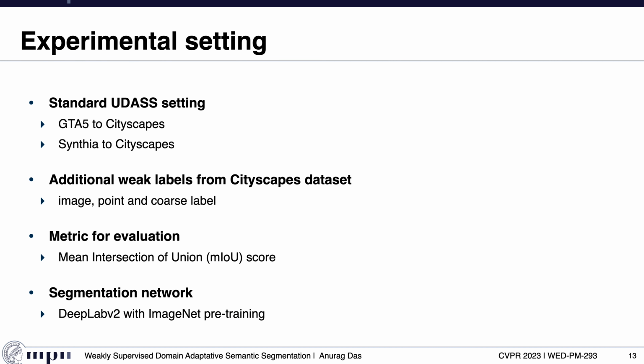Moving on to the experimental setting, we evaluate our framework on the standard UDA-SS setting on two benchmarks, namely GTA5 to Cityscapes and SYNTHIA to Cityscapes. Further, we have additional weak labels such as image, point, and coarse labels from the target dataset. We evaluate using the mean IOU score and use the DeepLab v2 segmentation network with an ImageNet pre-trained network, as used by prior works.